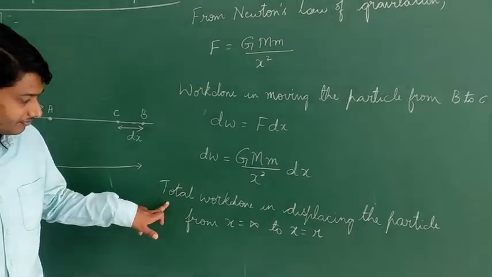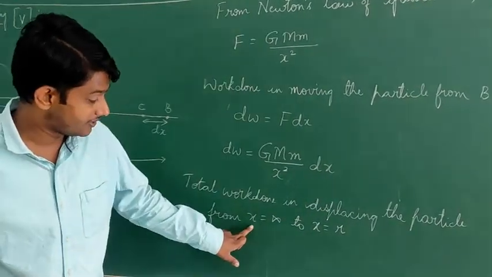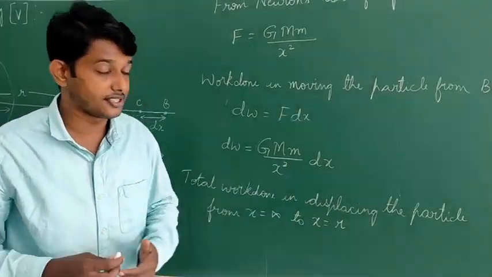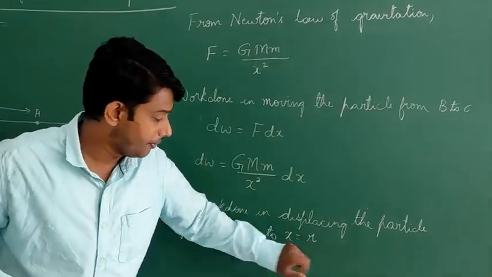So here I have taken work done in displacing the particle from x is equal to infinity to x is equal to r. So we have taken from infinity to r here.